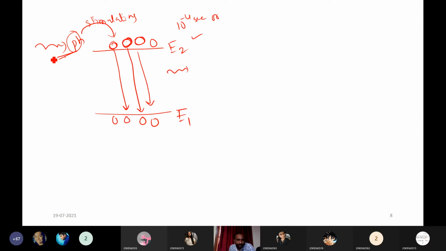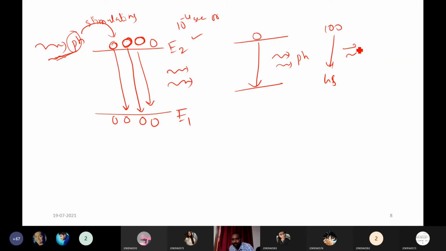In this process, the incident photon also emits, and once this atom comes from the excited state to the ground state, it will emit one more photon. So here, if one photon comes from the excited state to the ground state, two photons will emit. Like that, if 100 photons come to the ground state, 200 photons will emit. Why? Because here we are using 100 photons to trigger these atoms.